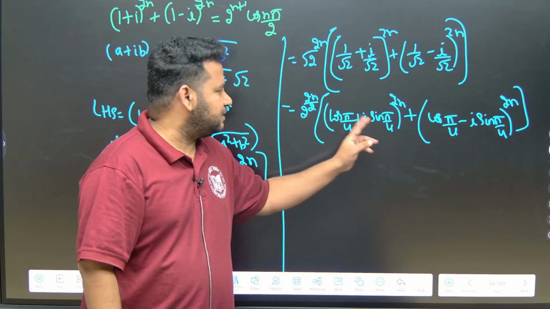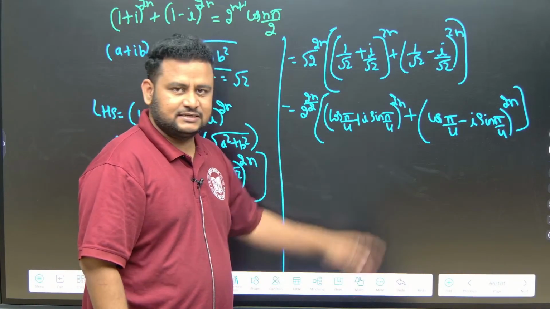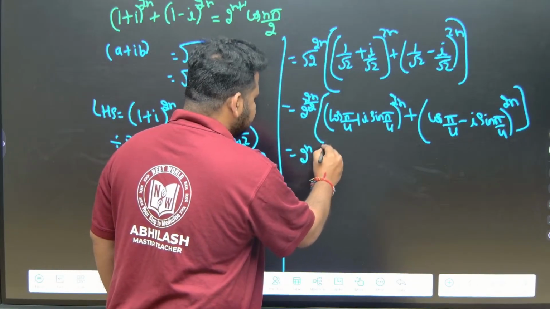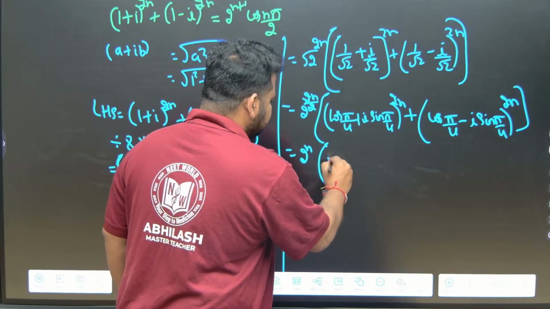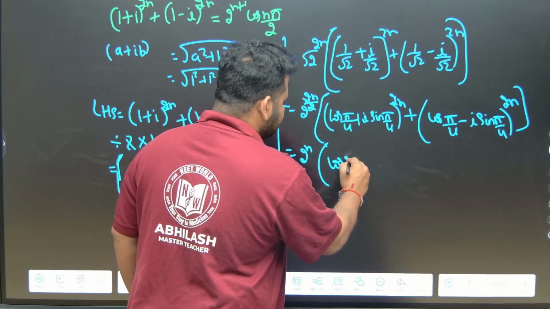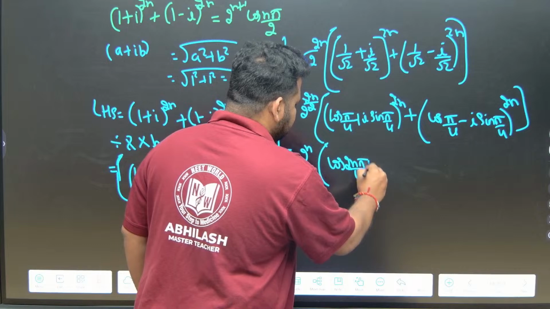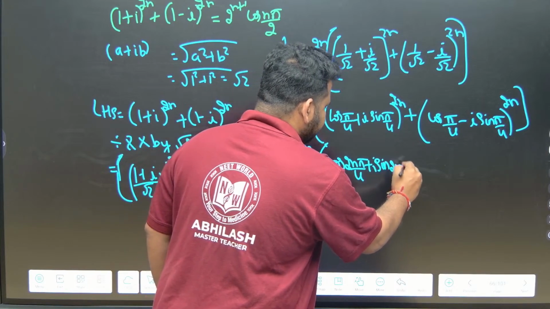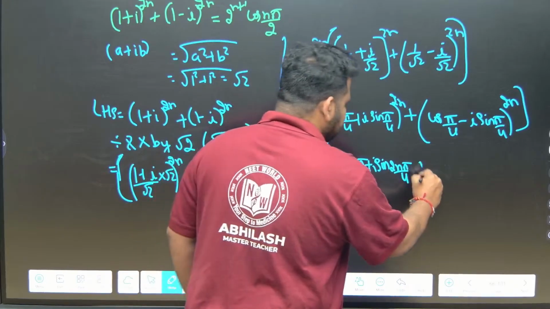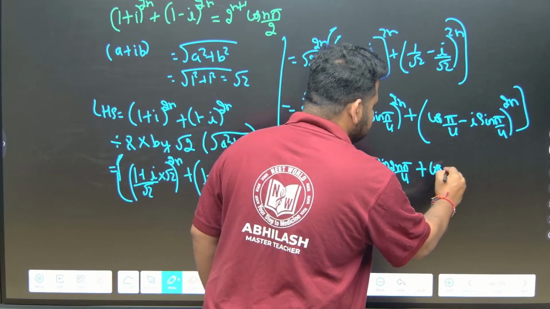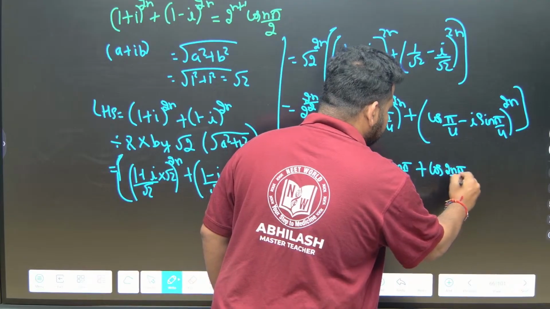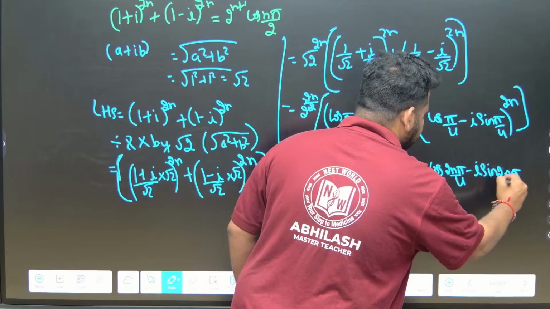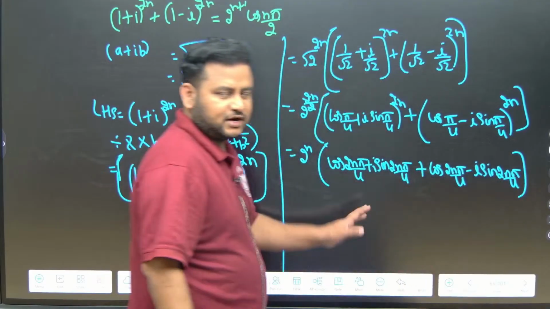If I apply De Moivre's theorem, this 2n will come inside, right? So this 2 cancels, I will get 2 to the power of n. The entire thing will become cos(2n into pi by 4) plus i sin(2n into pi by 4), plus cos(2n into pi by 4) minus i sin(2n into pi by 4). This is what I have after applying De Moivre's theorem. Correct na?